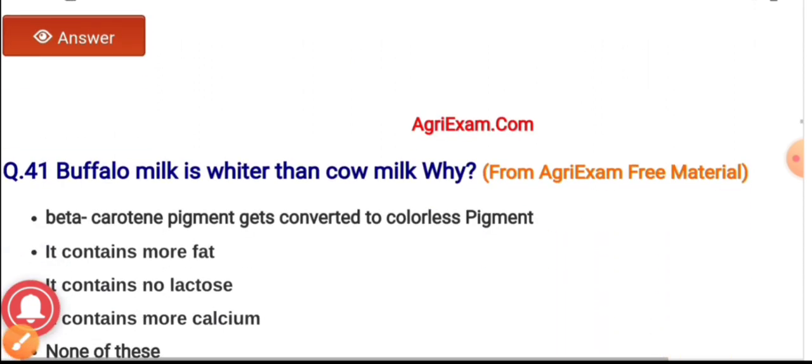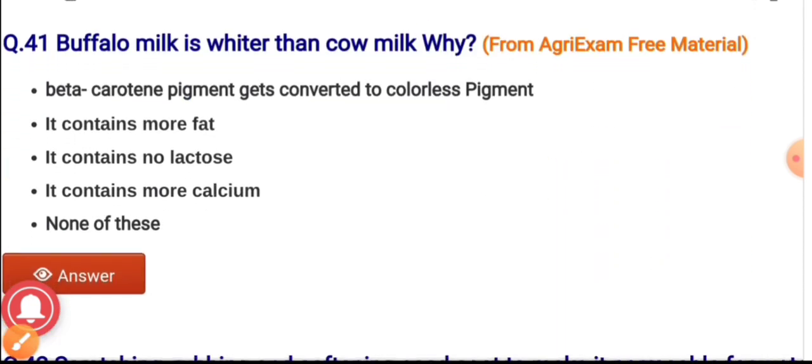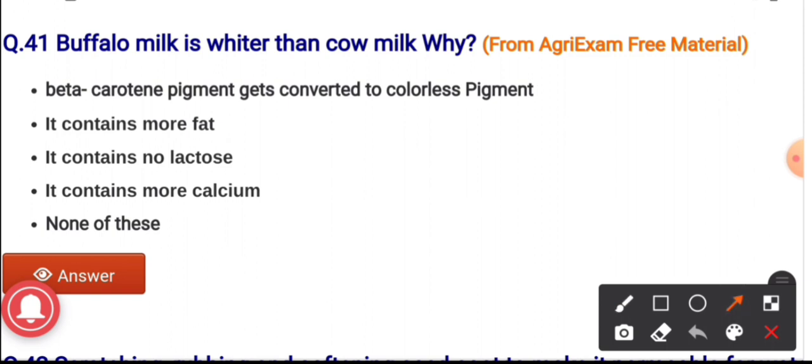Question number 41. Buffalo milk is whiter than cow milk. Why? First option, because it has beta carotene pigments which get converted to colorless pigment. It contains more fat. It contains no lactose. It contains more calcium, and none of these. And the correct answer is beta carotene pigment gets converted to colorless pigment. That's why buffalo milk is whiter than cow milk.